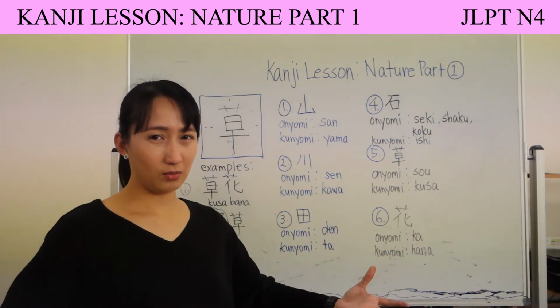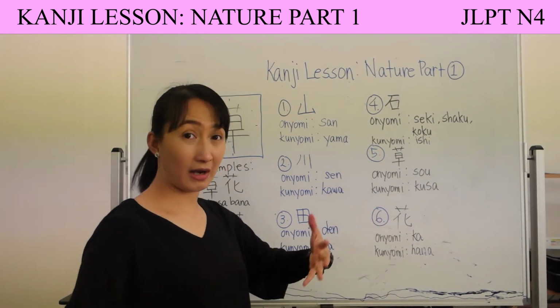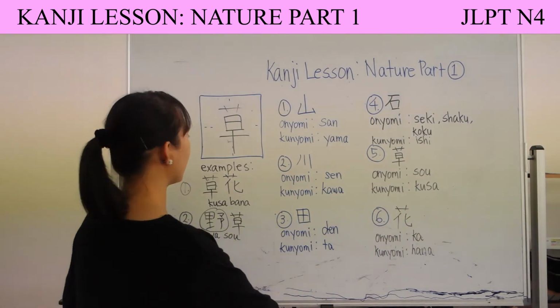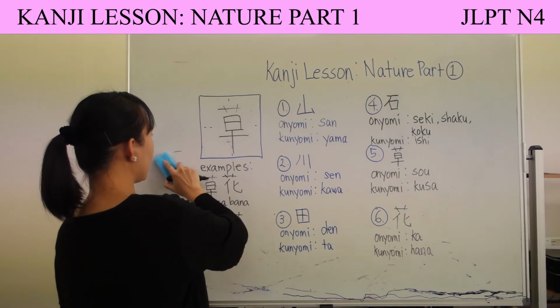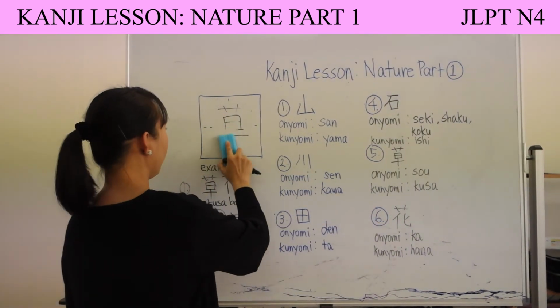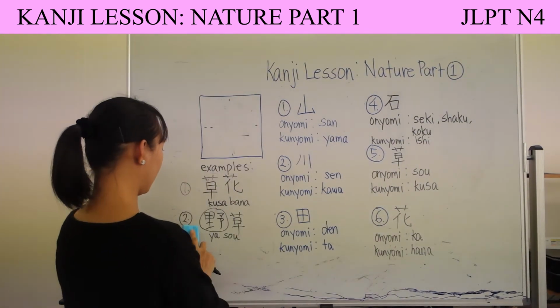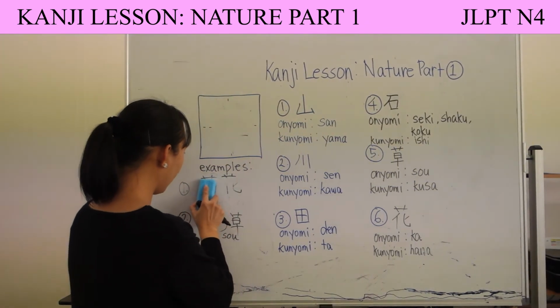It's a nice name because it's a flower. It has a positive vibe. So this is how we write the kanji for hana.